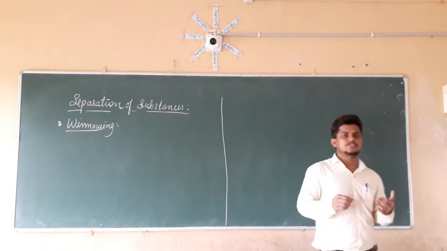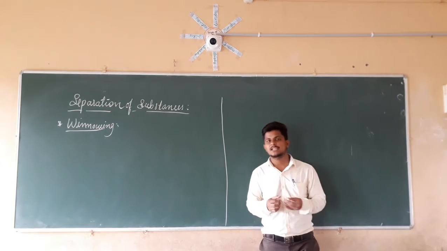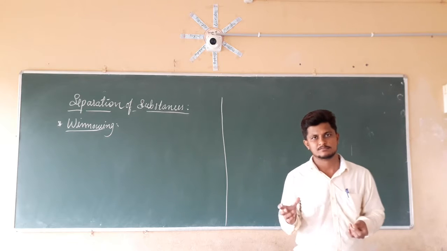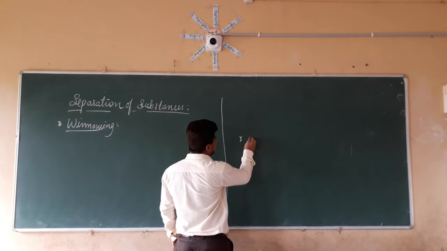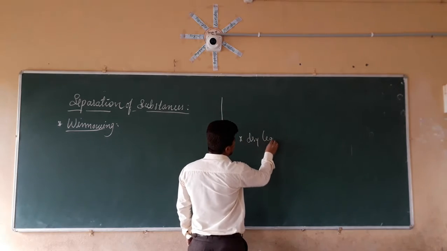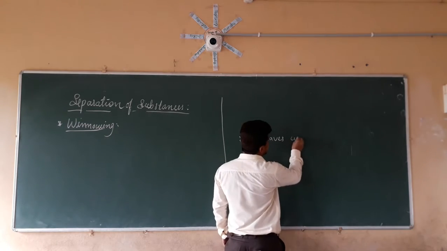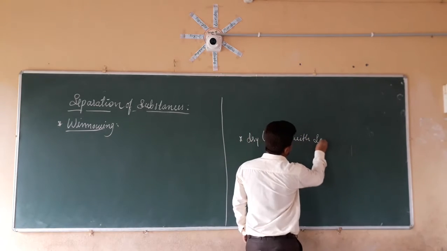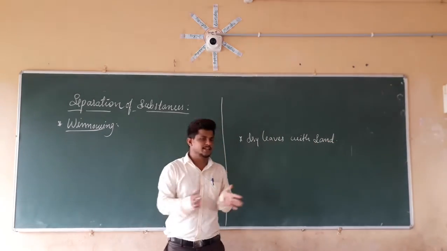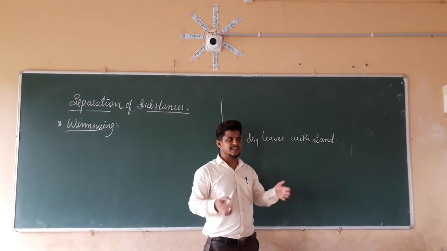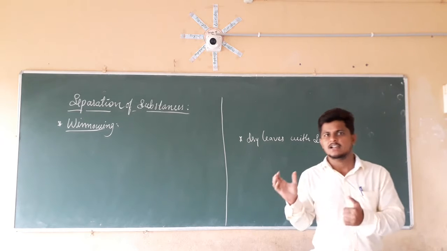We are going to use sand particles along with some dry leaves. For doing this activity, for studying winnowing, we are going to add dry leaves with sand, and mix all those things with our hands, so that we can't identify which is sand and which one is dry leaf.